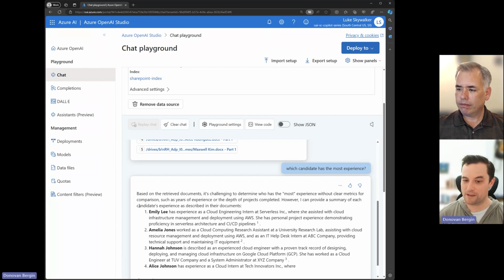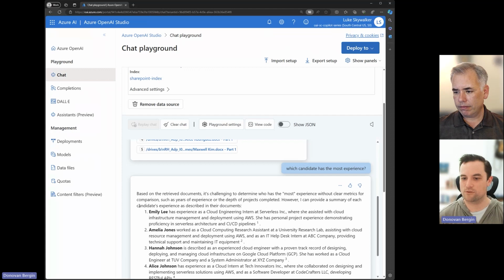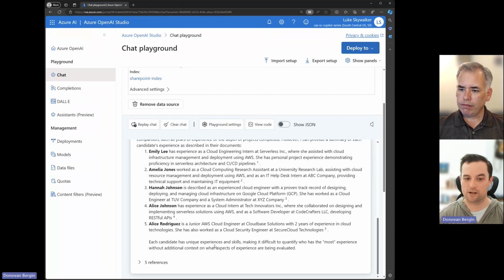So it's doing its best to help me and also give me some more information that I might use in a further query to better refine what it's looking for. And so this is that conversational model that I'm really looking for. And that's definitely possible within this Copilot umbrella. And then we can deploy this to Copilot Studio, like I said previously, and we'll get into that in a future video.